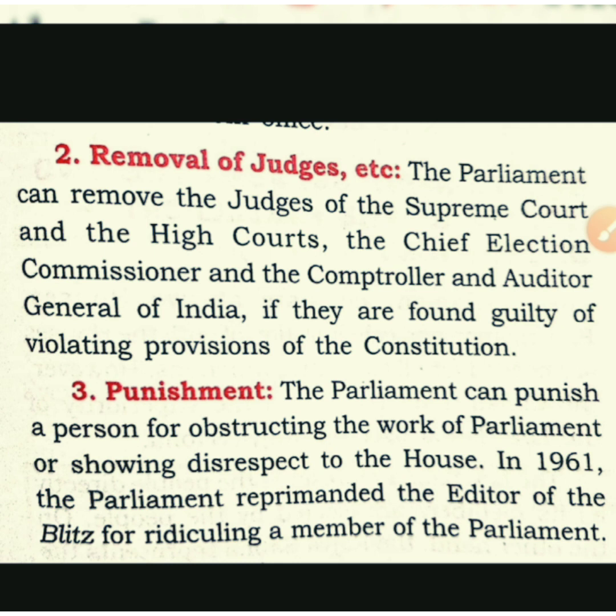The same procedure will be followed in case of the CAG, in case of the Election Commission of India, in case of High Court judges, in case of Supreme Court judges. So this is very easy to understand, the same procedure which was there for the president. No need to explain again. Next we are going to discuss punishment.